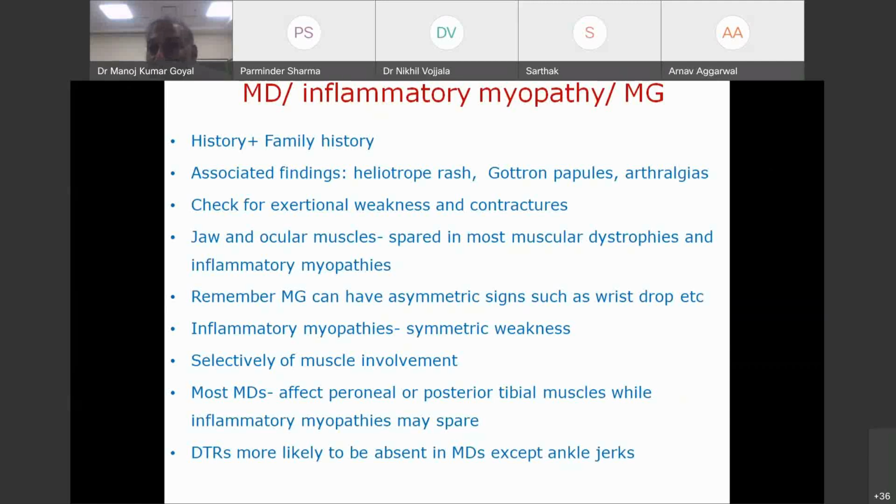Then another question is when to give new drugs, at what age? These drugs have just come. We are just learning about them. The cost at present of a single drug is nearly 2.5 crores per year. We don't know. The cheaper drugs have to come. But once these drugs come, then it will be very clear that the moment you find a mutation, you have to give that, because once a phenotype has developed, we may not be able to revert that.